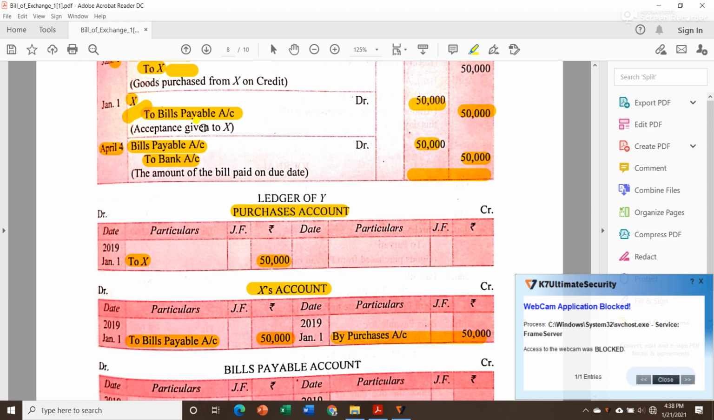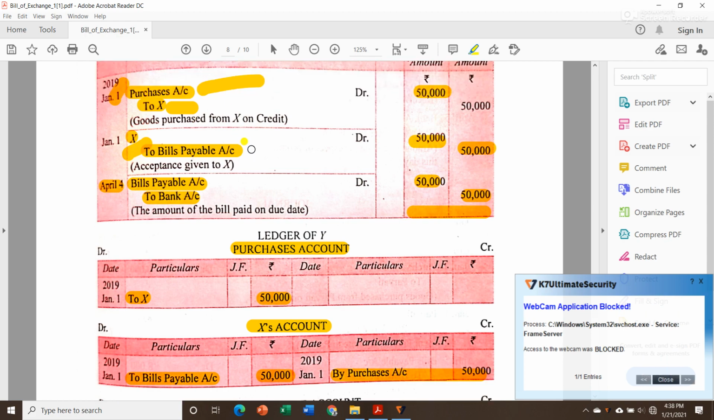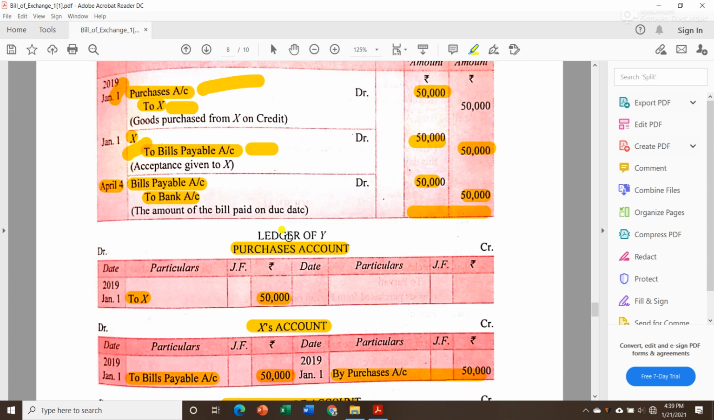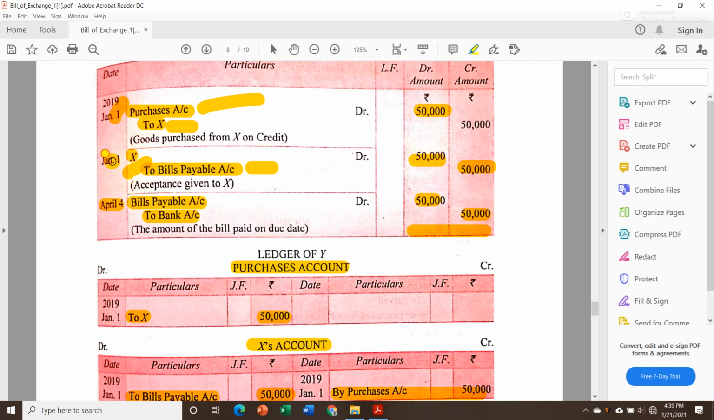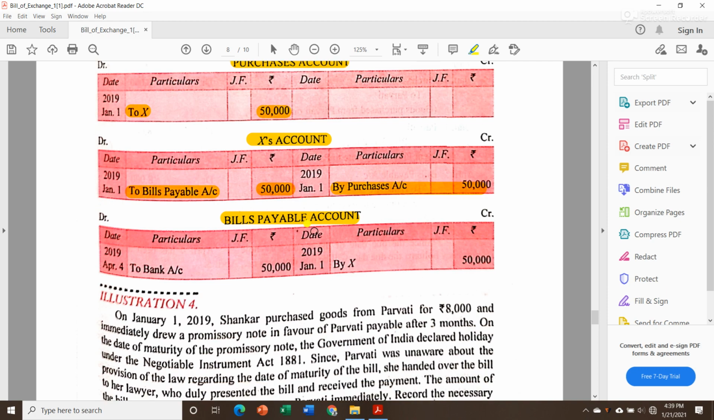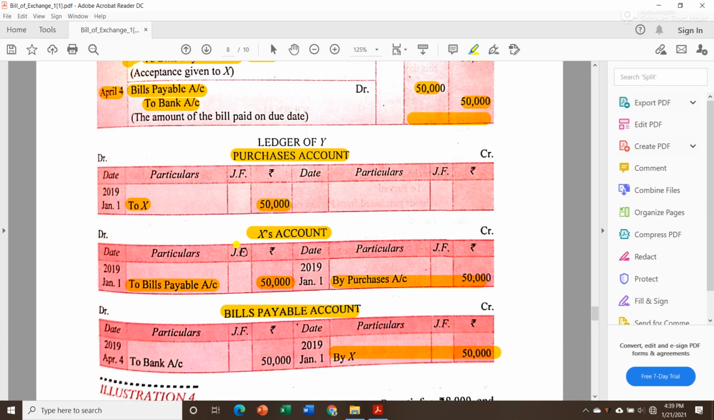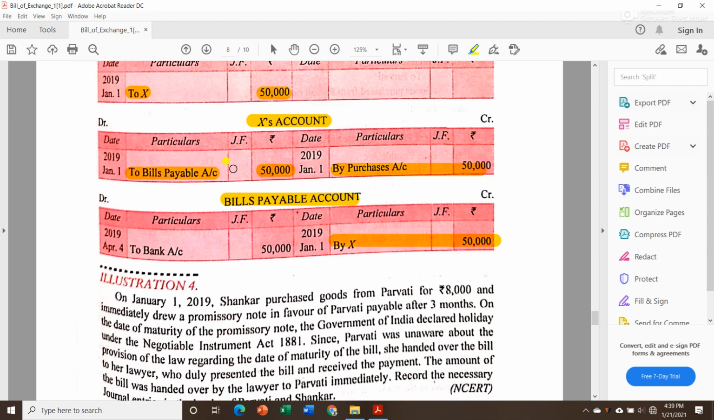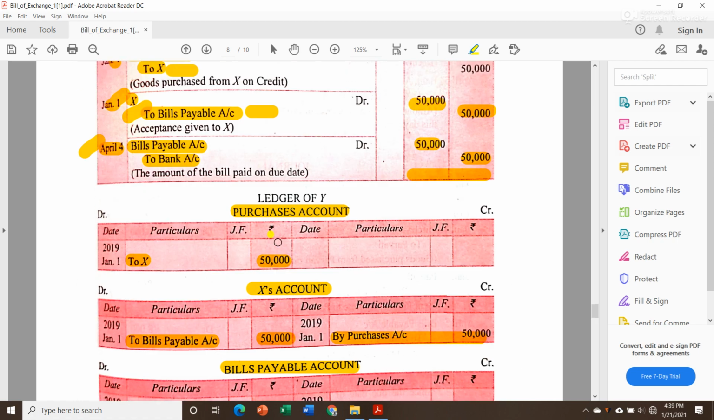Since we don't have any other journal transactions related to X, we will move to our next ledger account. The next ledger account is bills payable, so we will prepare bills payable account. The first transaction is this one, so we will put 'by' in front of X and write by X rupees 50,000. Then the next bills payable related transaction took place on April 4th, so we will write to bank account, April 4th, to bank account rupees 50,000. Then next we have bank account, and we don't prepare bank account in the ledger, so this question is finished.